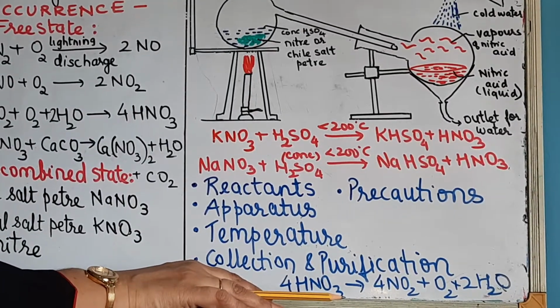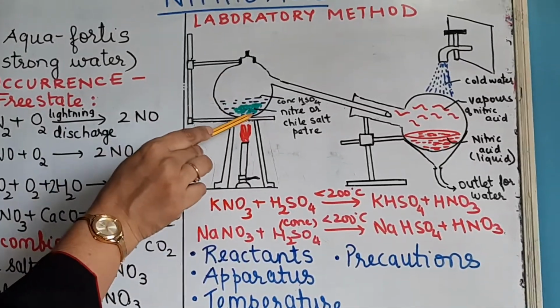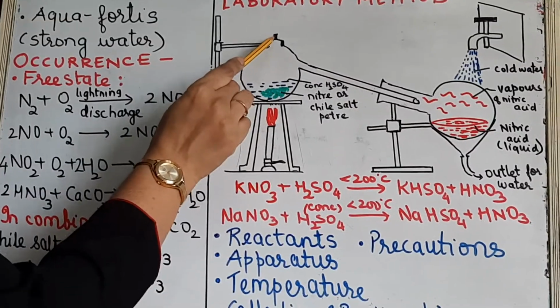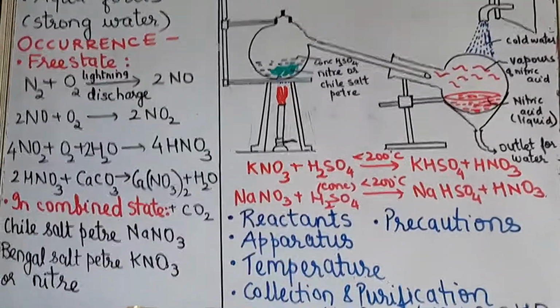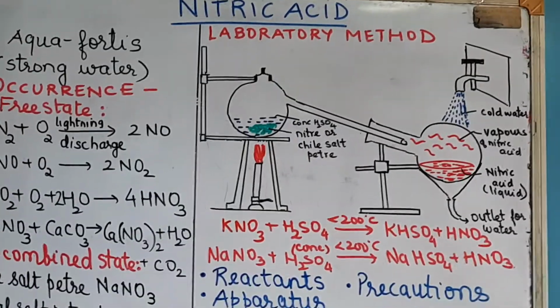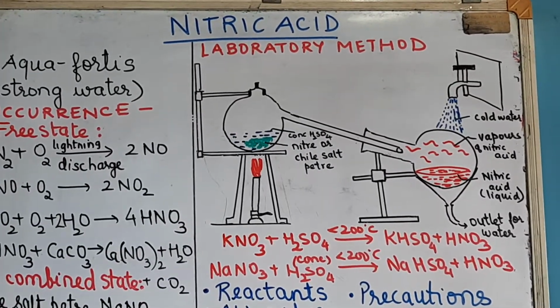Now this apparatus, if you see, is a glass retort, this is a glass round bottom flask, and this stopper is also made of glass. So all the fittings will be of glass. So you use an all glass apparatus for this laboratory method. Now why do we require an all glass apparatus?